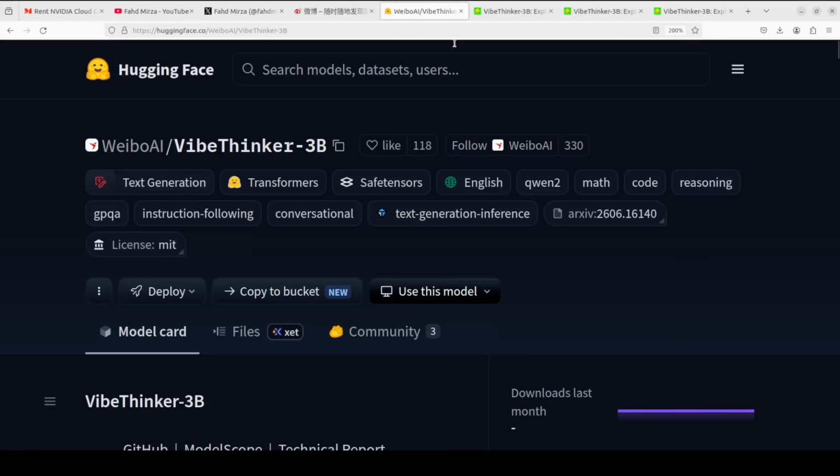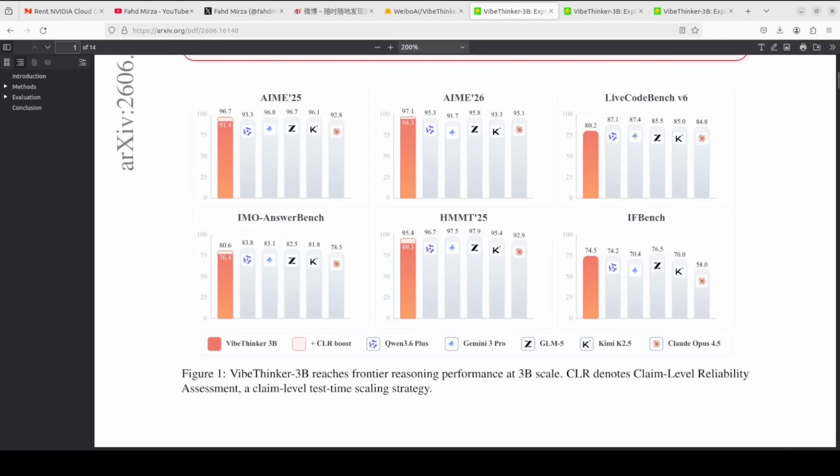And yet, this thing is posting benchmark scores that sit right alongside Claude Opus 4.5, Gemini 3 Pro, GLM5 from Zhipu, and Kimi K2.5 on verifiable reasoning tasks. Those are flagship models. Some of them are hundreds of billions of parameters. Kimi K2.5, for example, is a 1 trillion parameter model, and a 3 billion model from Weibo's AI team is keeping pace with them on math and coding.